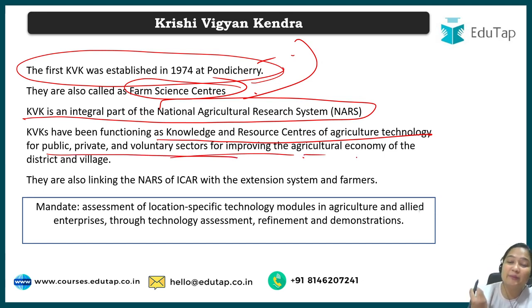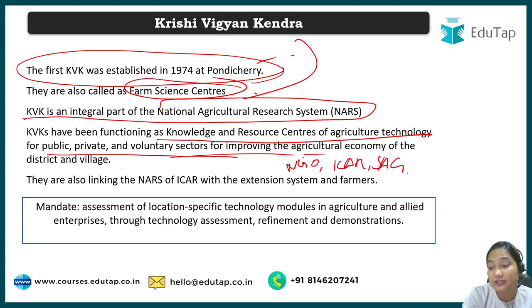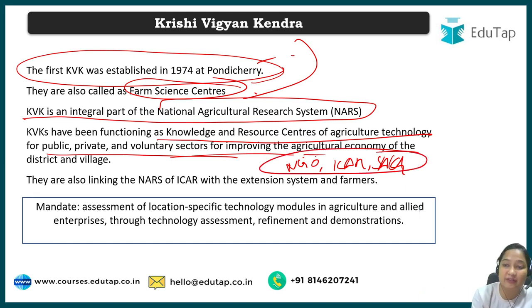NGOs, ICAR institutes and state agriculture universities are the implementing agencies of KVKs, or they are running different KVKs. What is NARS? It means the institutes, all the SAUs and Central Agriculture Universities are interconnected, and this network is called NARS. KVK is also part of that.